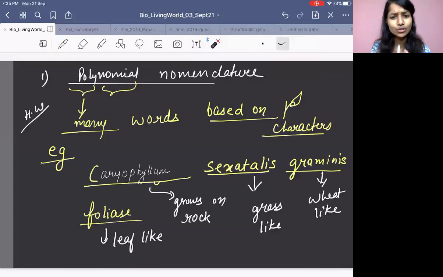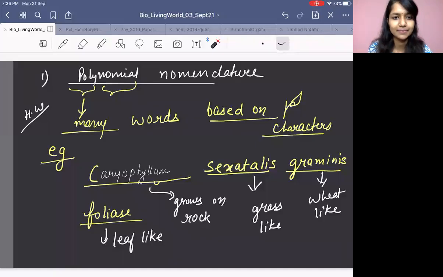So now see, there are so many things in naming. Before this, there was common nomenclature, the vernacular name. As you have your nicknames, similarly animals also had nicknames, and the name used to change from state to state, society to society, area to area. Later on, they started to name the species in this way, polynomial nomenclature. You need not remember it because now they will not ask, but a little history you should know.